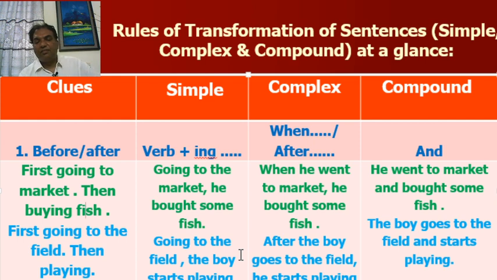Look at the second example. After the boy goes to the field, he starts playing. Here are also two activities. First going to the field, then playing. Okay, look at the simple sentence. Going to the field, the boy starts playing. And compound, the boy goes to the field and starts playing.